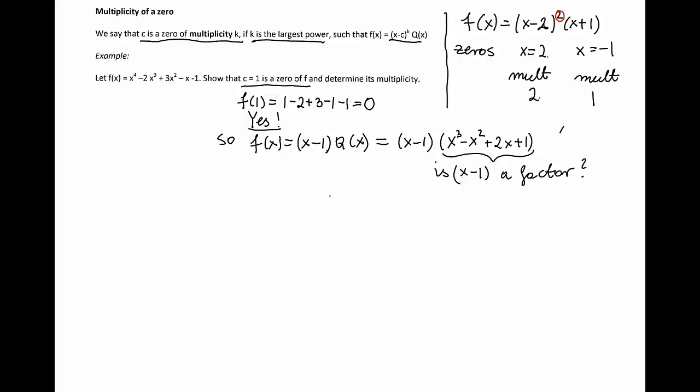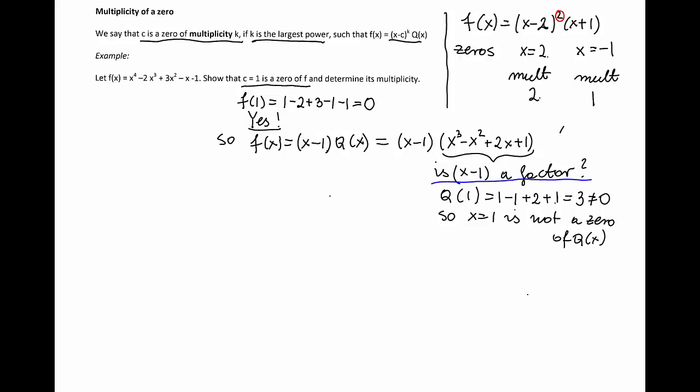To answer that question, we can check whether 1 is a zero of that polynomial, and therefore we can compute q of 1. q of 1 will be 1 minus 1 plus 2 plus 1, which is 3 and not 0. So that means that x equals 1 is not a zero of q of x, and therefore the answer to the question, is x minus 1 a factor, is no.